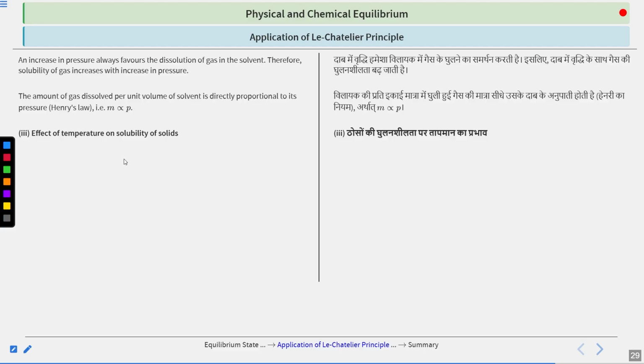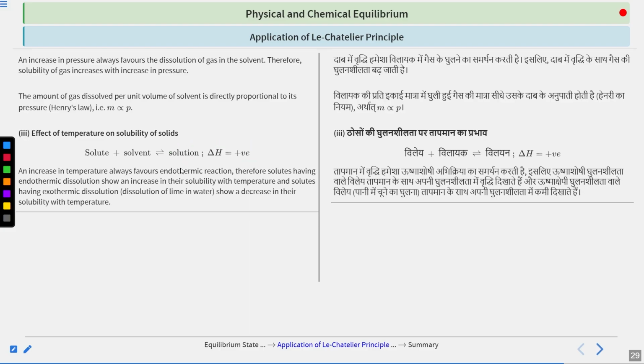Next is the effect of pressure on the solubility of solids. If your delta H is positive, then increasing the pressure will make the reaction go in the forward direction. An increase in pressure favors the endothermic process, because the dissolution of a solid in a solvent is an endothermic process, and therefore increasing the temperature will help the reaction move in the forward direction.